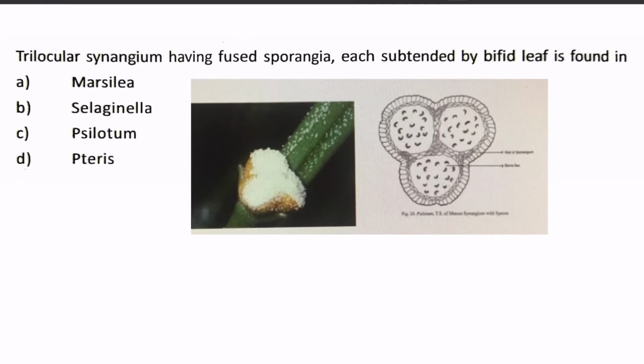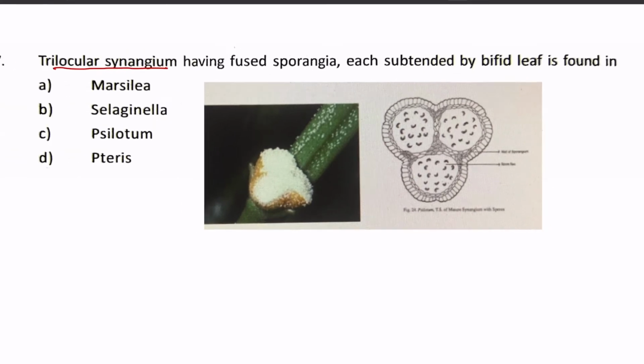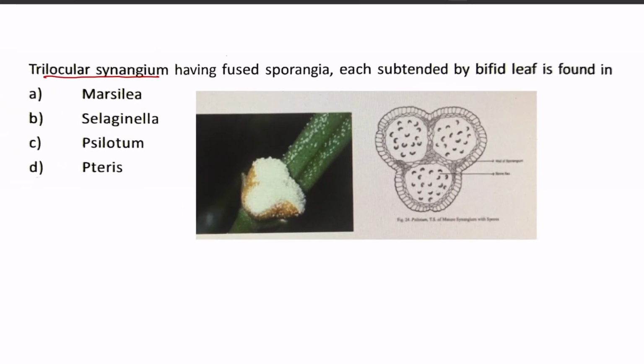Next is the question: trilocular synangium having fused sporangia, each subtended by a bifid leaf, is found in A. Marsilia, B. Selaginella, C. Xylotum, and D. Pteris. We know that a trilocular synangium is a very prominent and specific character of Xylotum, a very unique and ancient pteridophyte. So our answer is number C. This was an easy one.